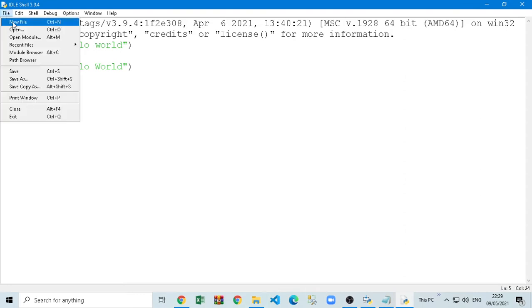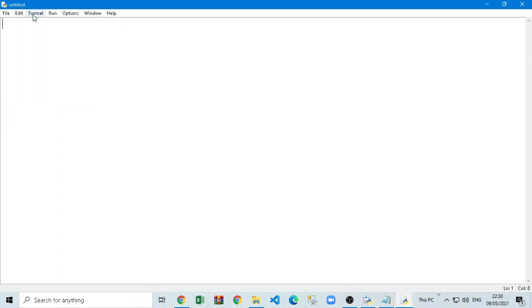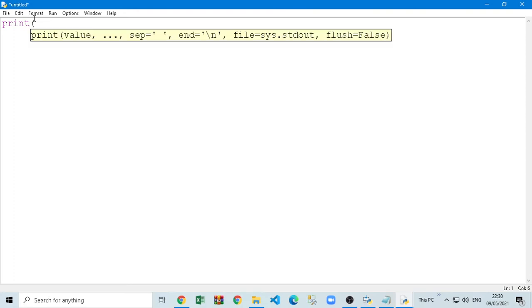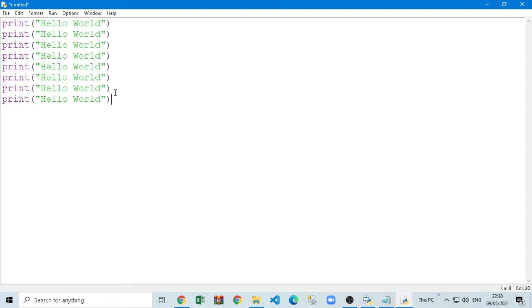If you want, anytime you can pause the video, go back. It's on YouTube, right? You can do this anytime. So I'm clicking on file, new, and here I'm going to write print in double quotes, hello world. Here you can see it's kind of a notepad file, so you can write n number of lines. There is no limit on how many lines you write here. You can write hello world, hello Python, hello anything, any messages you want to print together, paragraphs, sentences, you can just write here.